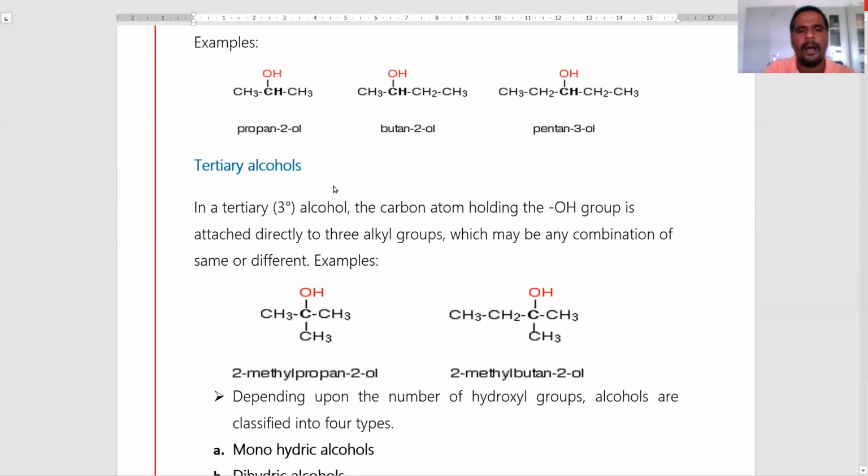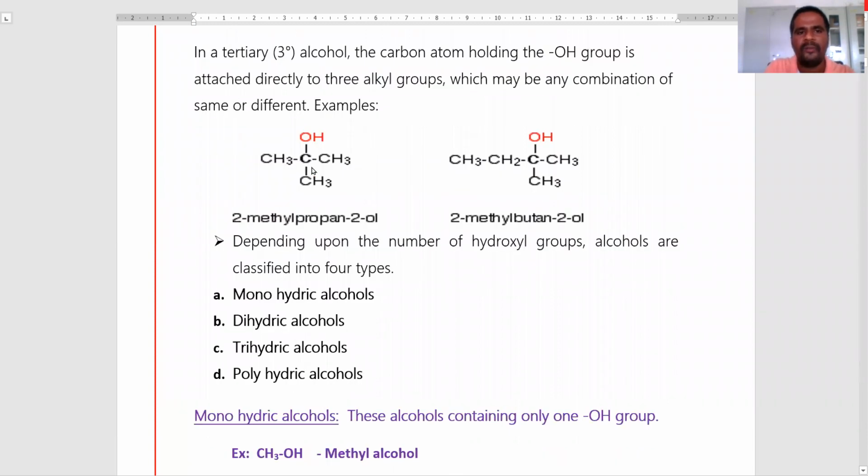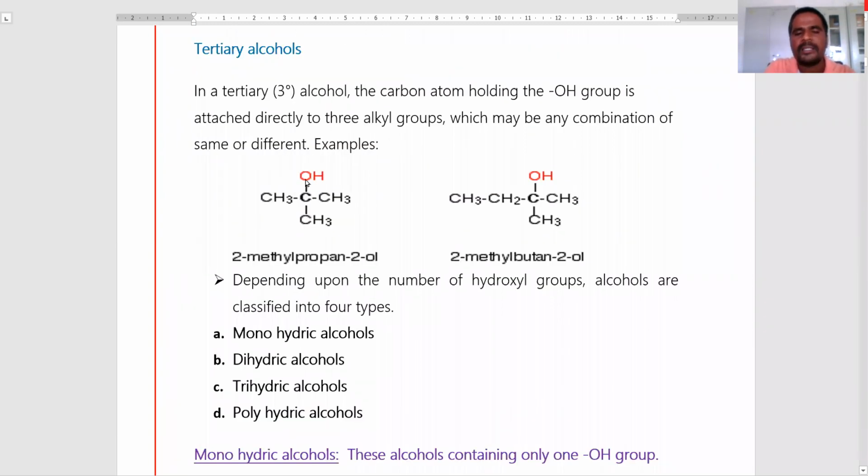Next we come to the tertiary alcohols. In tertiary alcohols, what we observe is that the hydroxy attached carbon atom is directly attached to three alkyl groups. You see the example also. This hydroxy attached carbon atom is directly bonded to three alkyl groups. These are called tertiary alcohols.